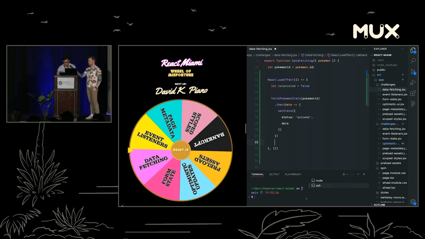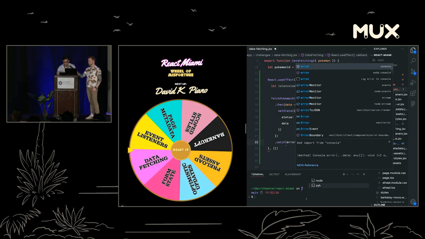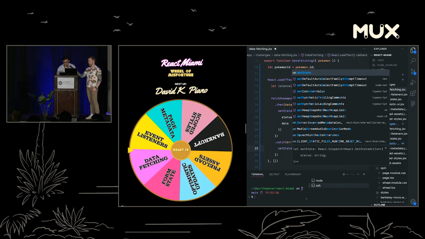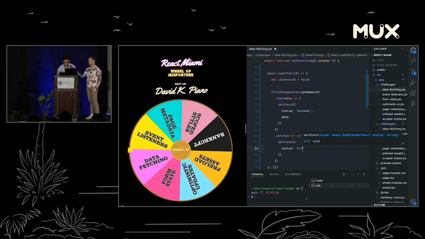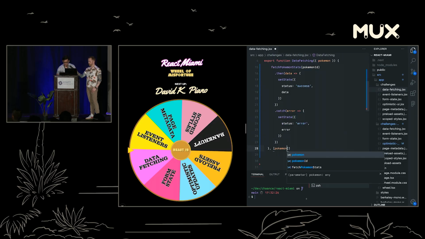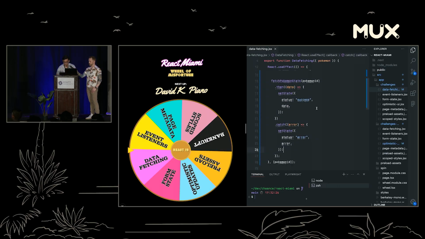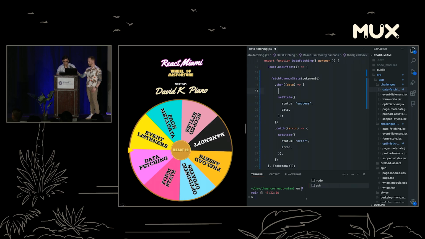So we are going to catch the error, and then setState with a status of error and put the error there. Pokemon ID, didn't even forget the dependencies. So if isCanceled, there we go.